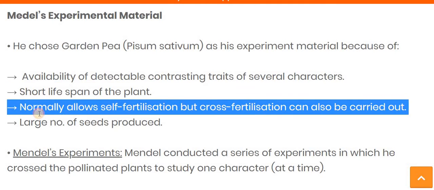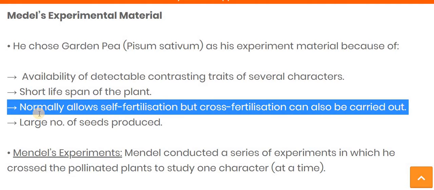The third major character is that it normally allows self fertilization. Generally all plants do self fertilization, but pea plants also allow cross fertilization, so this is also an advantage.